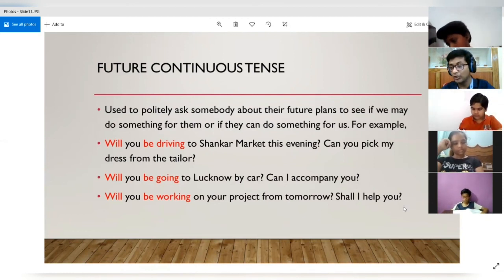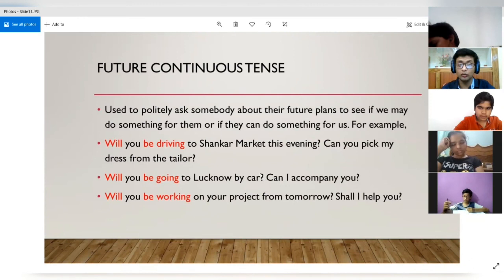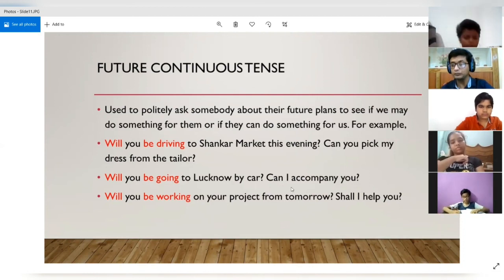Shall I help you? Now the person is offering help. So in the first two examples, the person was politely asking for help, and in the third example, the person is politely asking if they can do something for the other person. All right, so these three are the basic uses of the future continuous tense.